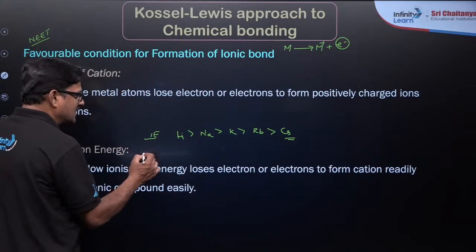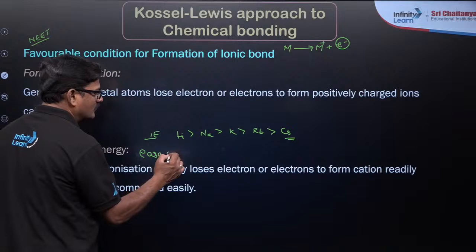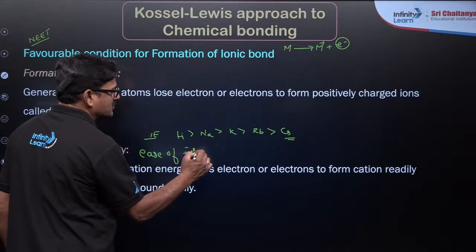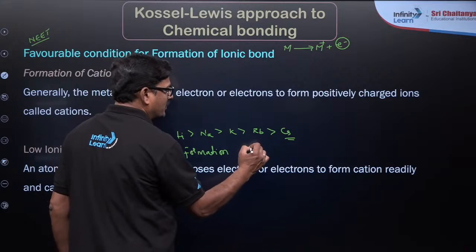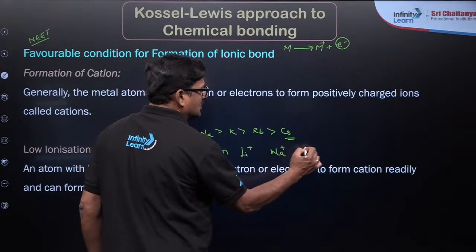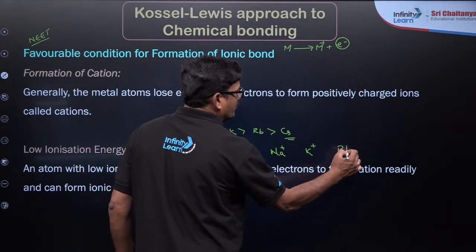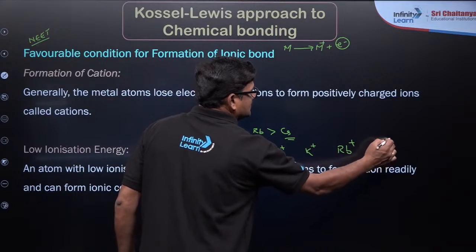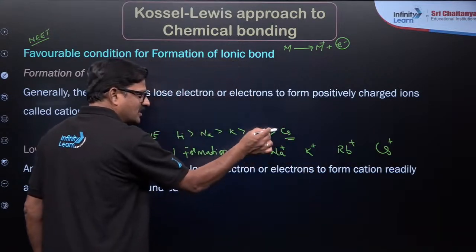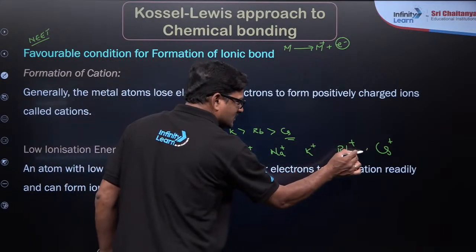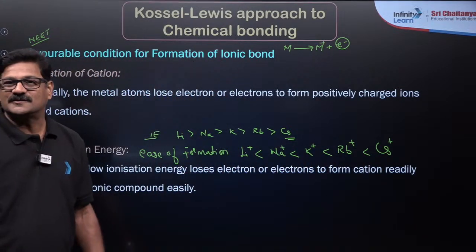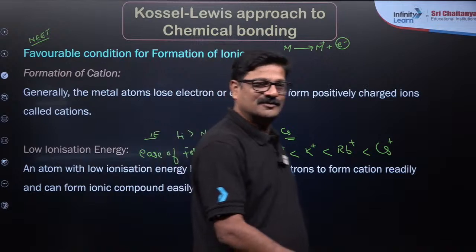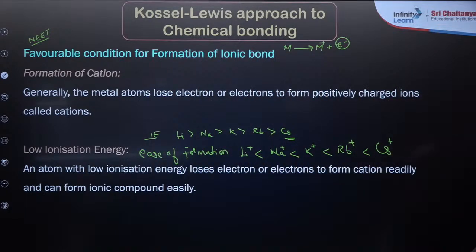So that ease of formation is going to be lithium plus, sodium plus, potassium plus, rubidium plus and cesium plus, so that cesium, having the lowest possible ionization energy, has the greatest tendency to form a cation. So this is the logic when you solve the questions in the JEE exams and NEET examination, students.